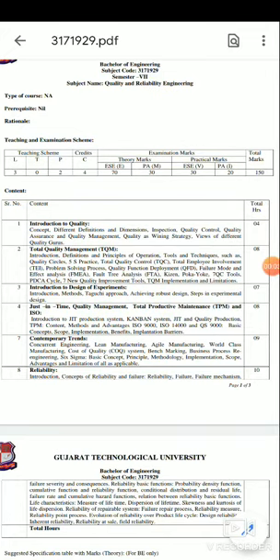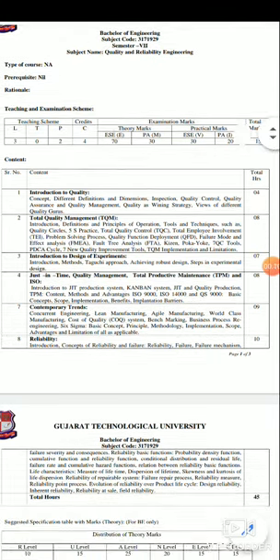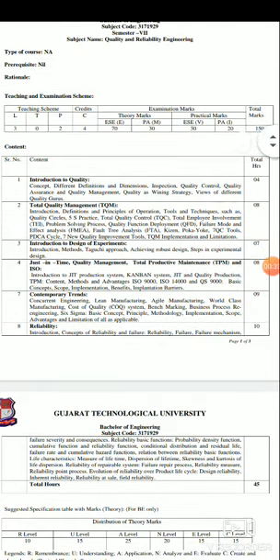Today we will start our basic introduction for quality and reliability engineering. We have a total of 8 topics and contents for quality, reliability and engineering. First is basic introduction, then second is total quality management, that is TQM, then design of experiments, then total productive maintenance, that is TPM, total productive management.